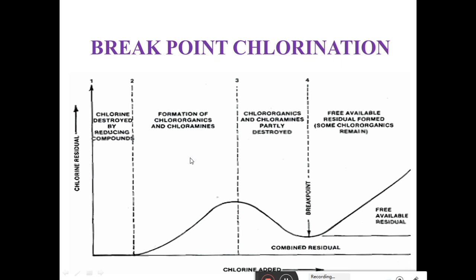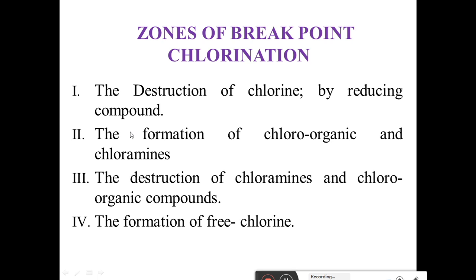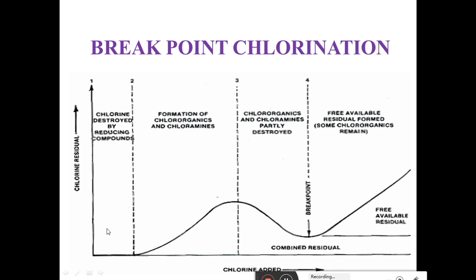This is the graph of breakpoint chlorination. There are four zones of breakpoint chlorination. The first zone is the destruction of chlorine by reducing compounds. The second is the formation of chloroorganics and chloramines. The third zone is the destruction of chloramines and chloroorganic compounds. And the last zone is the formation of free chlorine, that is, free available chlorine. So these are the four zones.